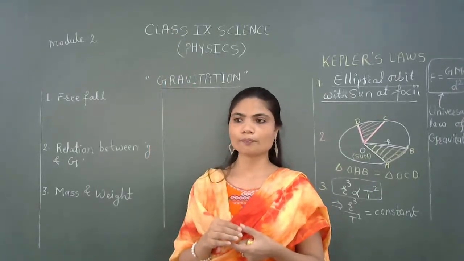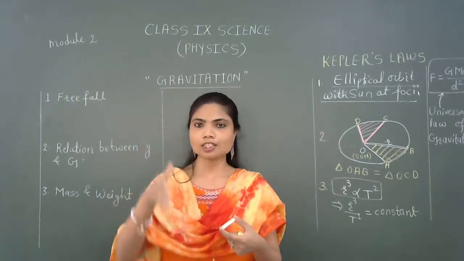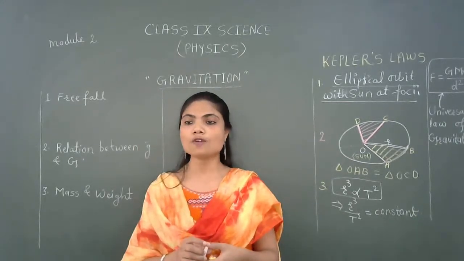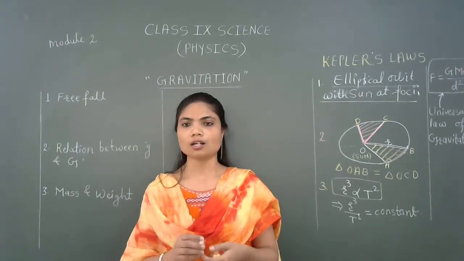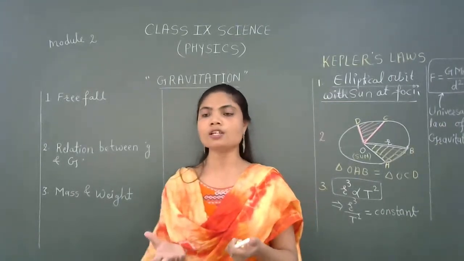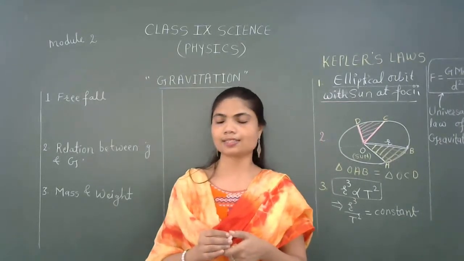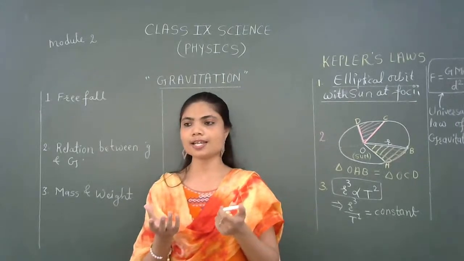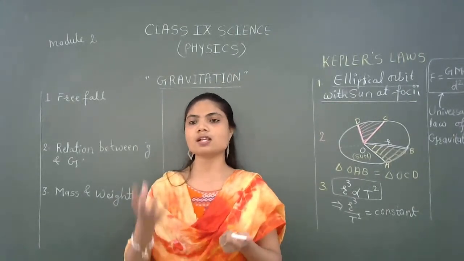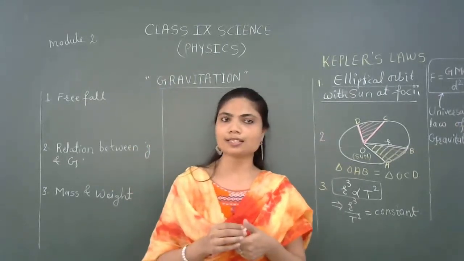So why is it so? Why does your object reach a certain height but start falling down? Because of the force of attraction offered by the earth. The force of attraction is offered by the earth on the object, so the object will fall down. And why is this attraction there? Because of gravitational force. Because of gravitational force, the earth can attract an object towards it, and thereby the object starts falling towards the earth.